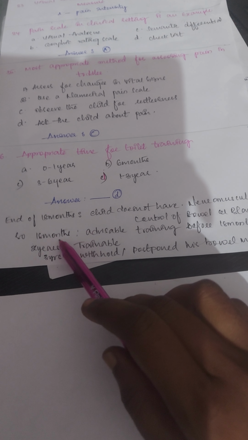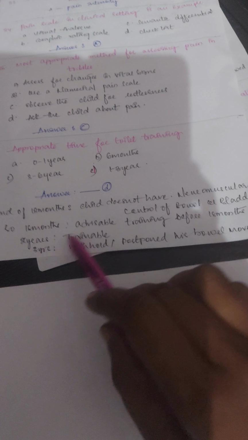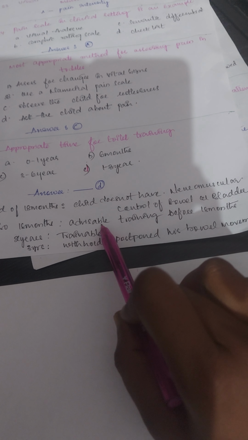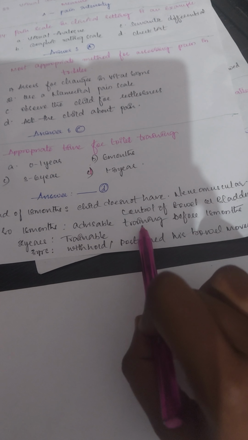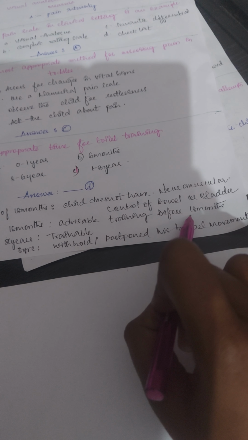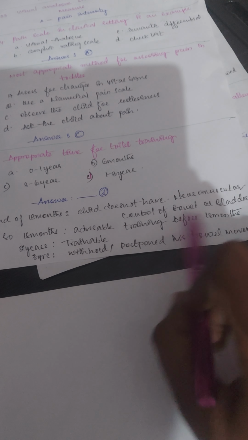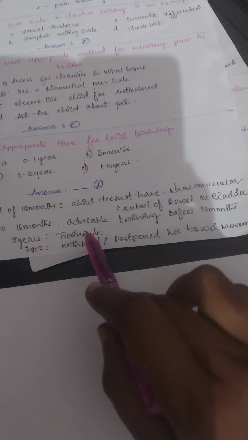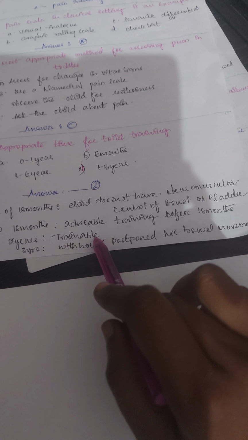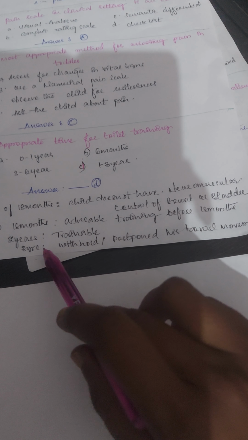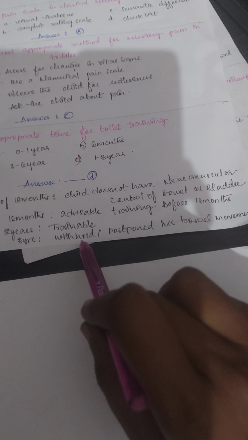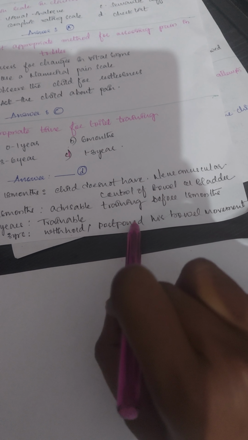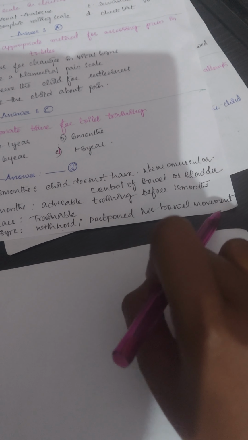So as parents, we should advise parents to train their children after 18 months. And at 2 years, parents need to start toilet training, and at 3 years children can hold and postpone their bowel movements.